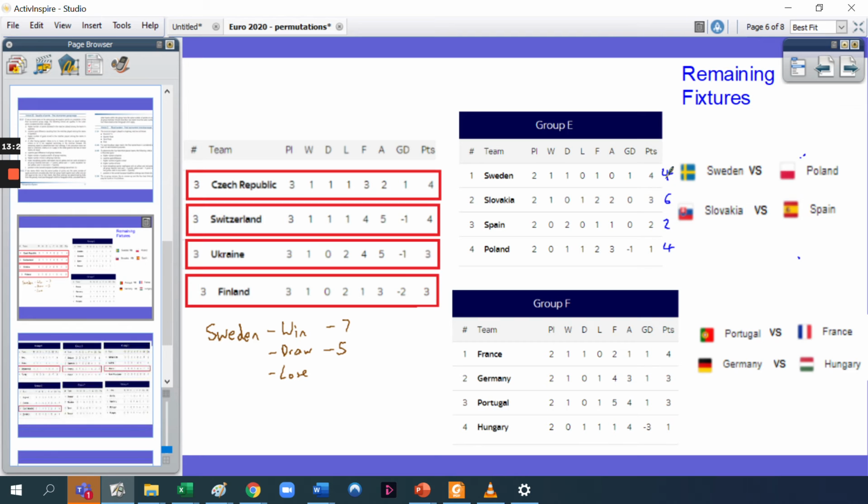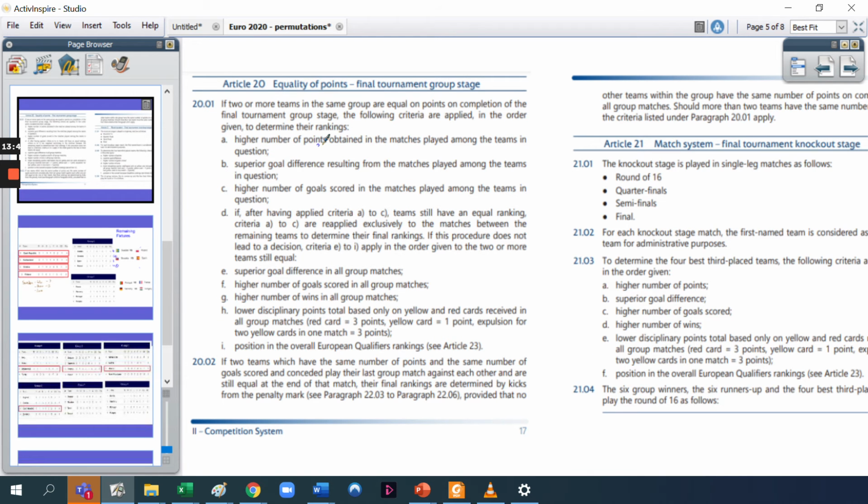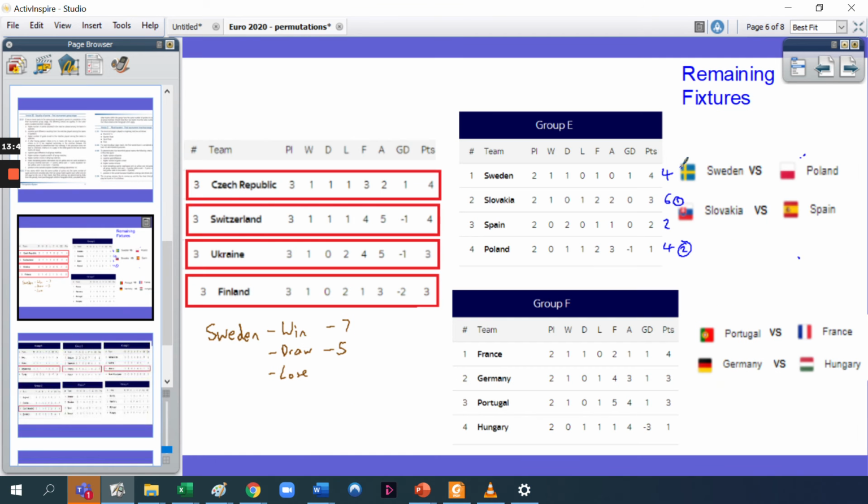So Sweden could be in first place, or third. Poland will be second, because of the rules that are stipulated over here: the highest number of points obtained between the 2 matches. So Poland would overtake Sweden, and Sweden would be third. That's if they lose their game. But if they lose their game, we don't know what would happen over here.